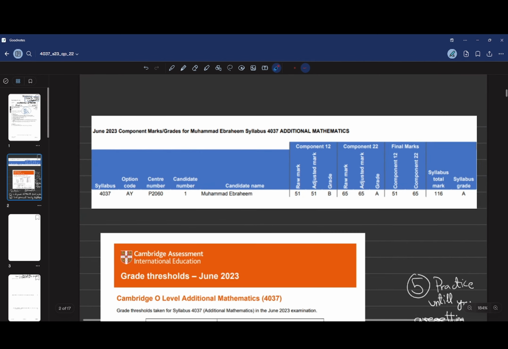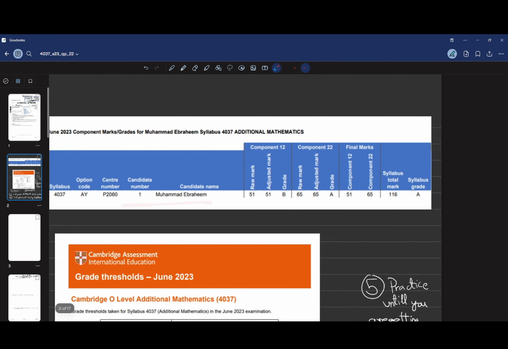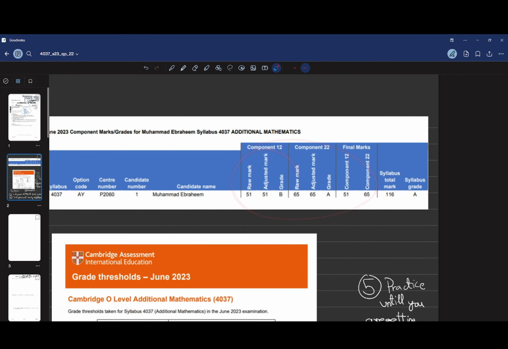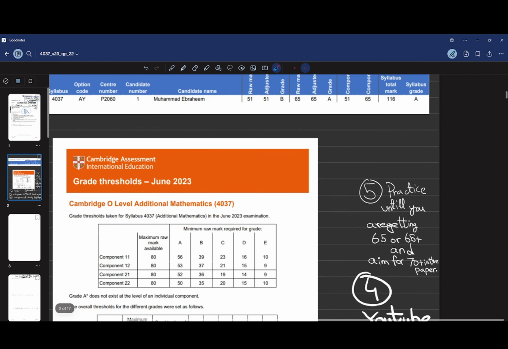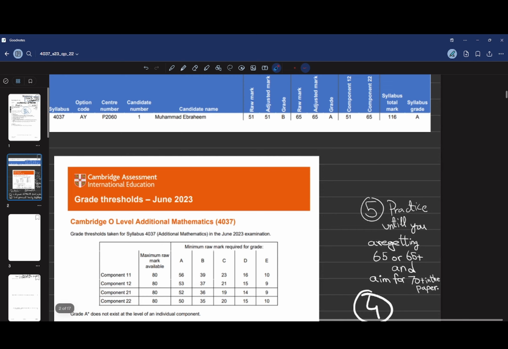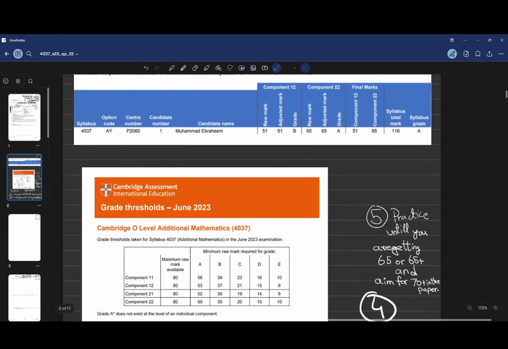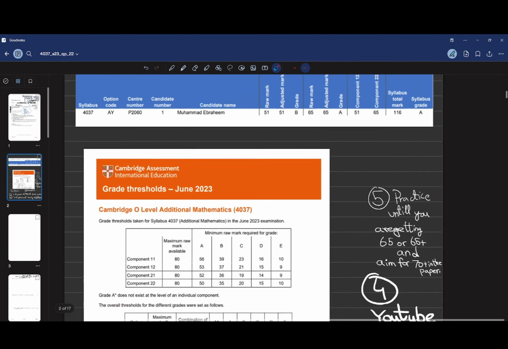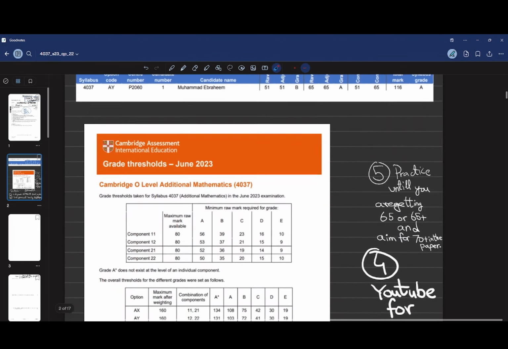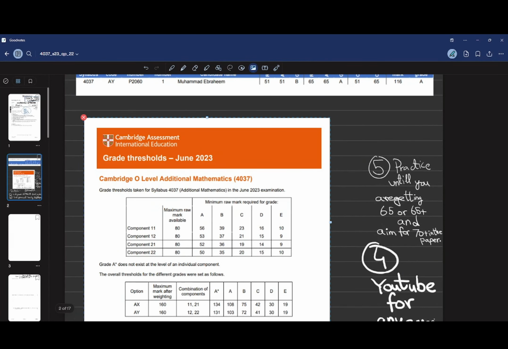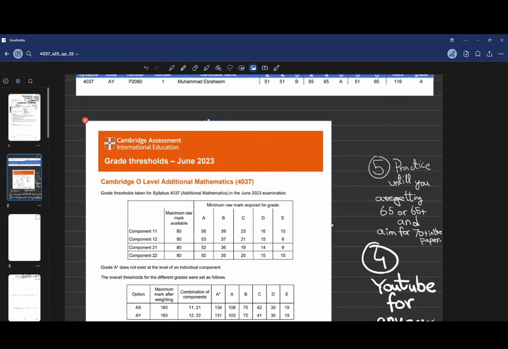So 4037 P20601, candidate name, option code, your name, and these are the numbers. You can see I got 51 in Paper 1 2. It is off by 2 marks for an A, but still it is not what I wanted, because I wanted 60 plus in this paper. I aimed for 60 plus because I did a lot of topicals, a lot of yearlies, I read a lot of examiner reports, and I practiced a lot from YouTube as well.